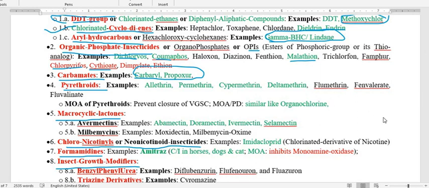Next is the pyrethroids. The pyrethroid examples are what we are mainly using nowadays, very much in use, like the mosquito repellent. In most mosquito repellents, pyrethroid is the active ingredient. They possess the suffix like methrin: permethrin, cypermethrin, deltamethrin, flumethrin, then others like allethrin. So these are the pyrethroids.